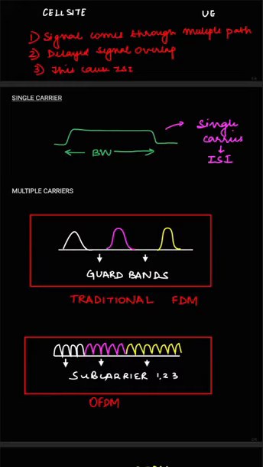In single carrier, the entire signal was transmitted on a single bandwidth, but it was difficult to transmit a signal on the single bandwidth due to the channel equalization and estimation issue. So what we did in FDM, traditional FDM, was that we divided that single carrier into multiple subcarriers, and to prevent the inter-symbol interference, we implemented guard bands in between those carriers so that these carriers do not interfere with each other, and the inter-symbol interference is solved, and we were able to deal with the issue.